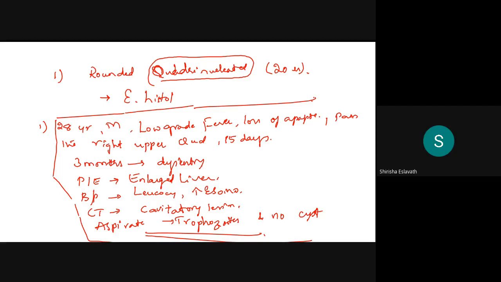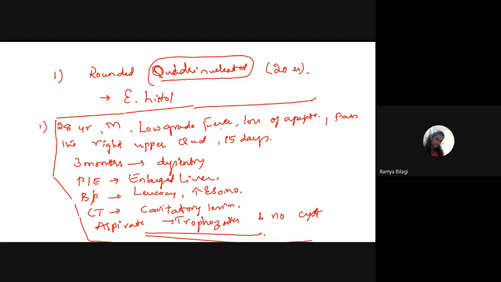Amoebic hepatitis, ma'am. So it is suggestive of amoebic liver abscess.